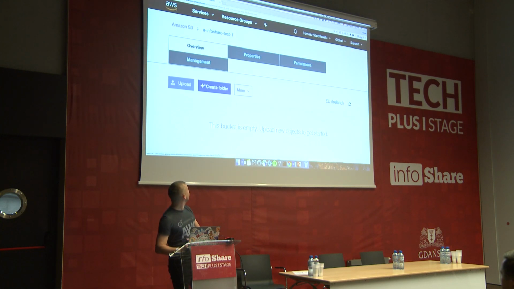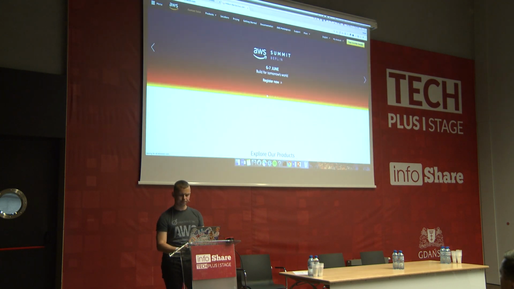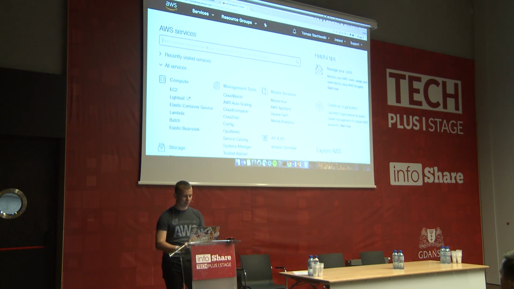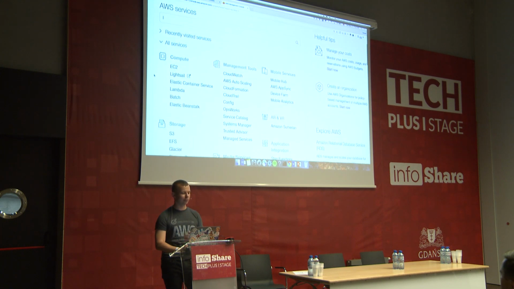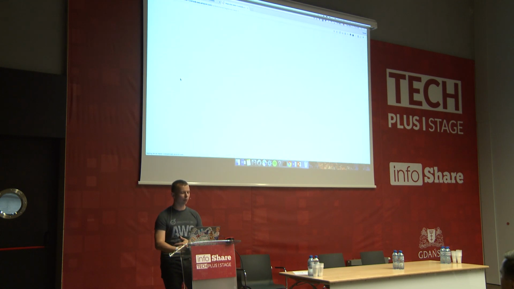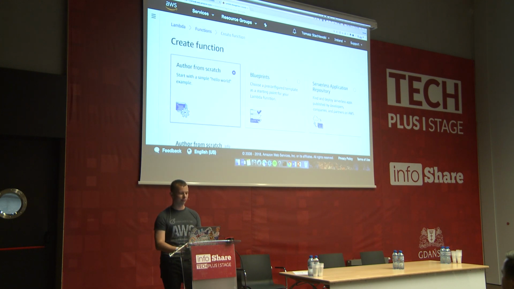Okay, so I've got my bucket. Here I will save my audio files. Okay, cool. So I will just open another tab. Okay, so the last thing in short will be Lambda, because the Lambda will be the most important thing in this demo. So I will go to the Lambda, and I will create my function, my microservice.